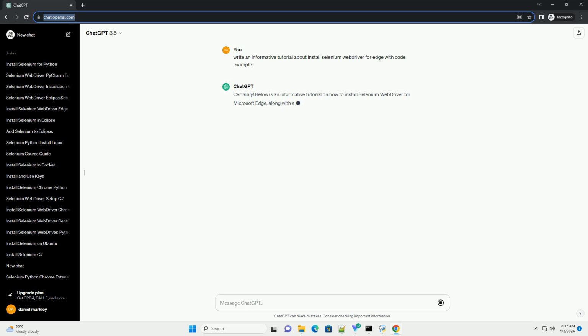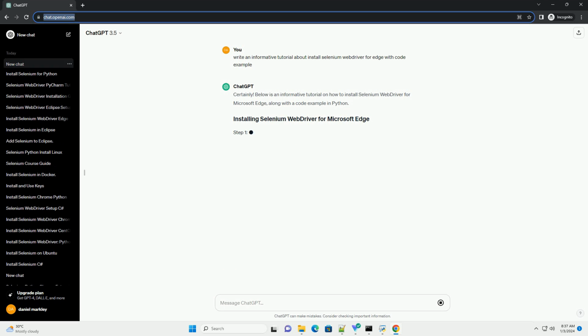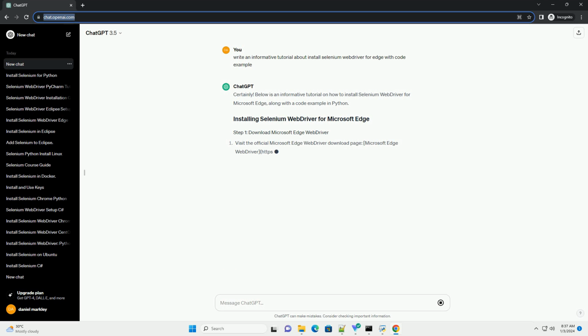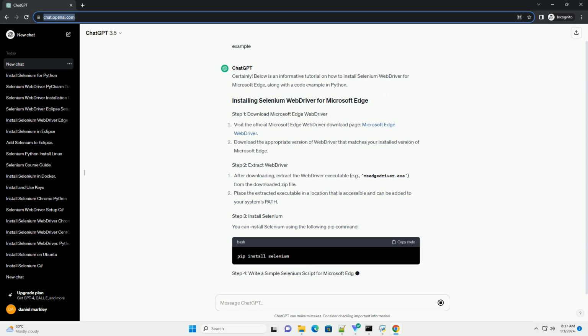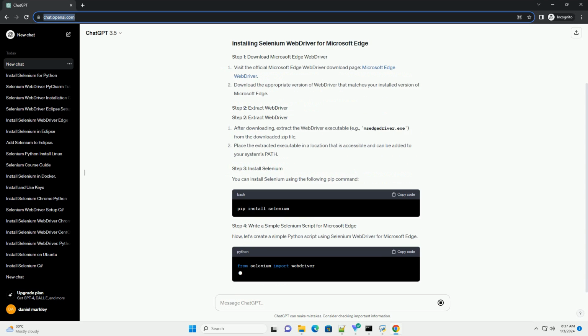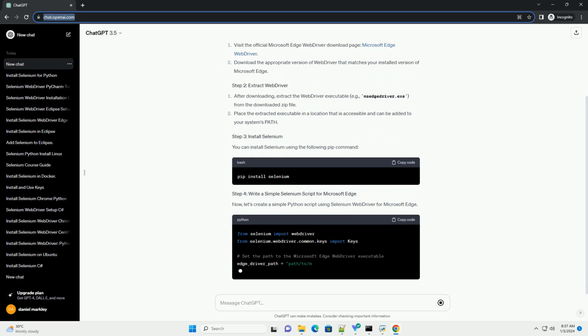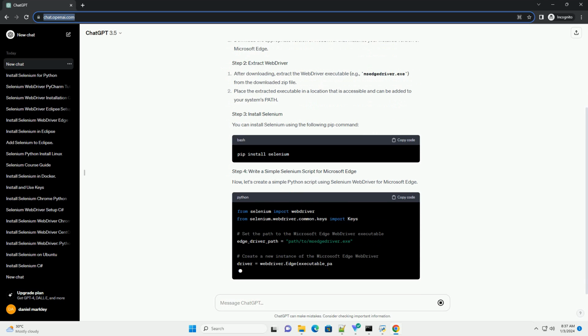Certainly. Below is an informative tutorial on how to install Selenium WebDriver for Microsoft Edge, along with a code example in Python. You can install Selenium using the following pip command. Now, let's create a simple Python script using Selenium WebDriver for Microsoft Edge.